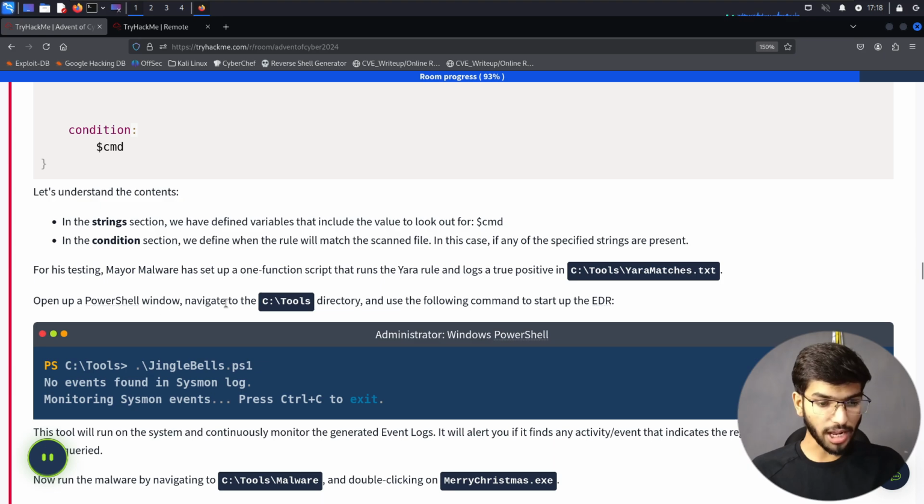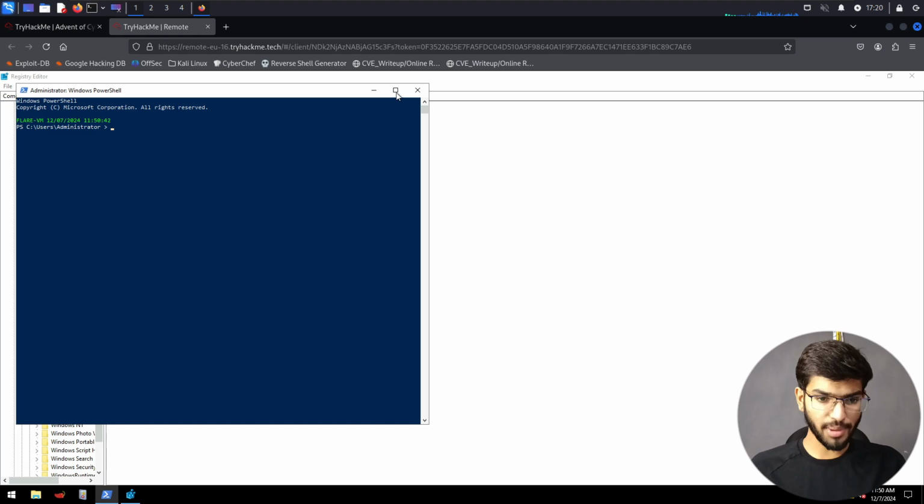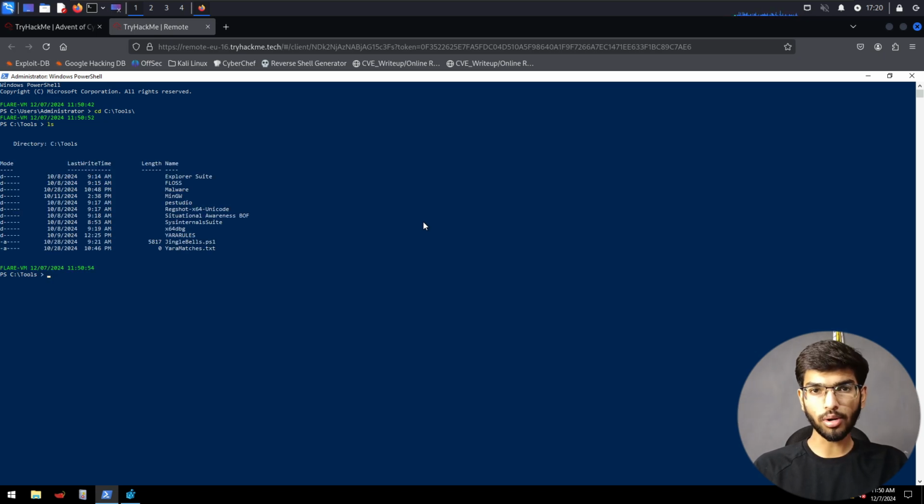Open up a PowerShell window, navigate to the C tools directory, and use the following command to start the EDR. So let's say jinglebells.ps1 in our PowerShell command. Let's replicate these tasks. Let's open up PowerShell here and make it full screen. Browse the C tools folder using the command cd c, and tools. Here we can list out all the files and folders present inside the directory by using the command ls. And here we can see our PowerShell script called jinglebells.ps1.